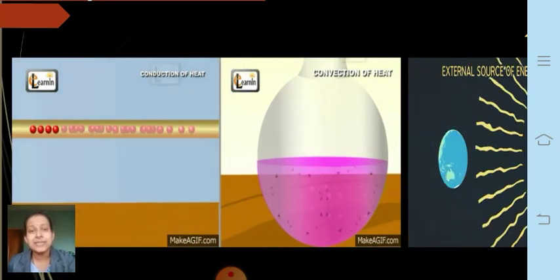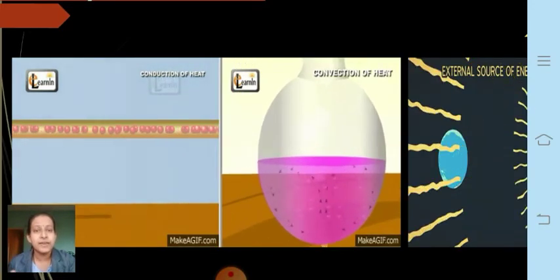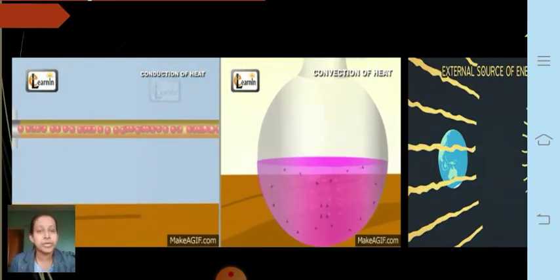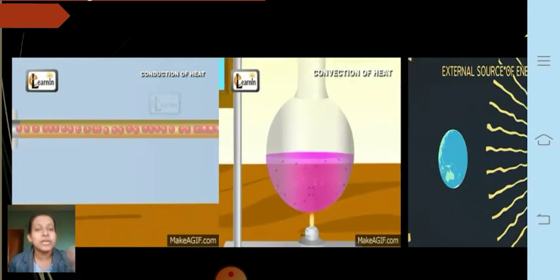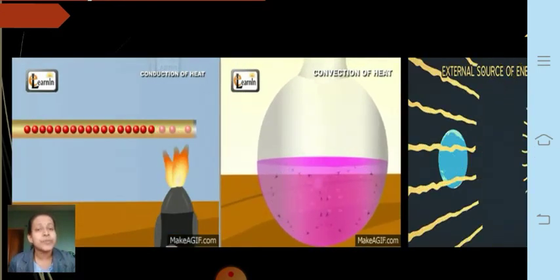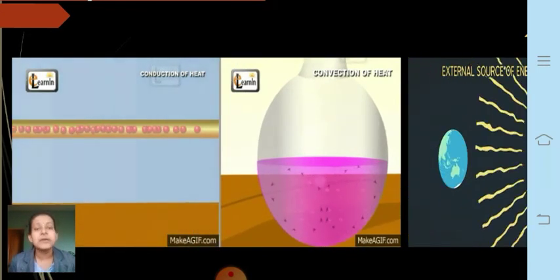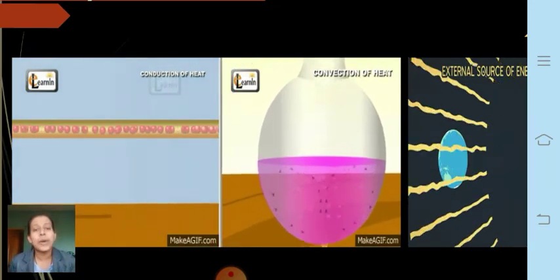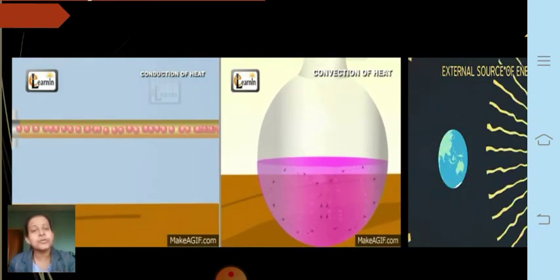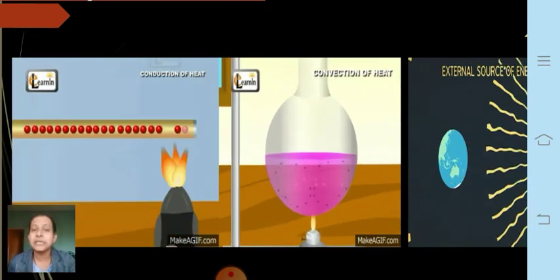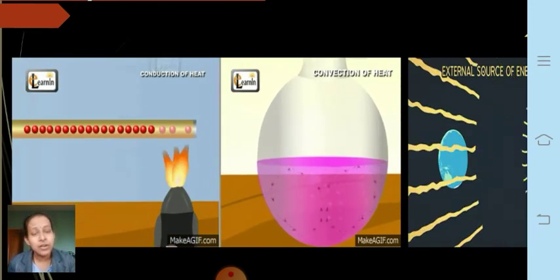When somebody puts a bonfire and people sit around it, you find yourself warm even if you are sitting very far away from the fire. So how does the heat get transferred here? Here the heat gets transferred by means of radiation.